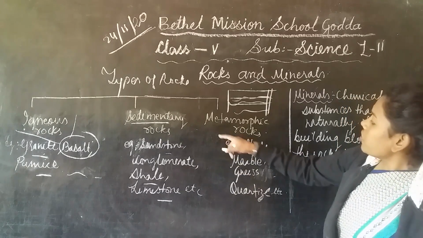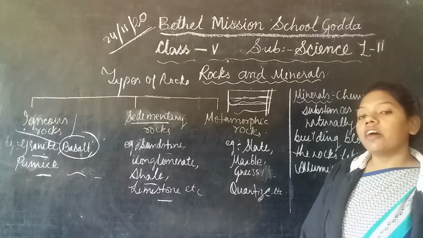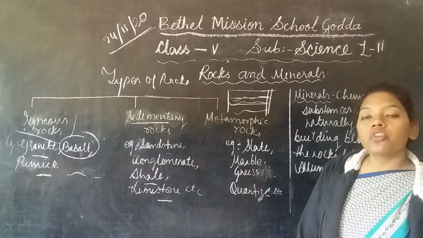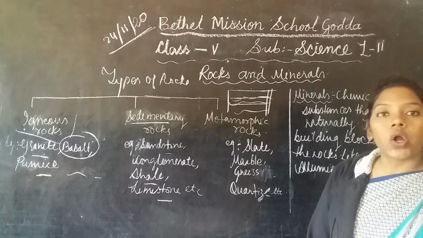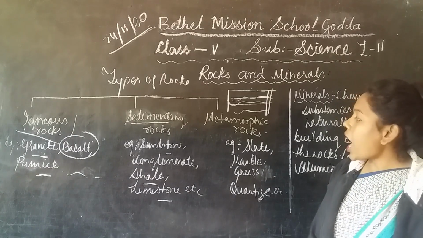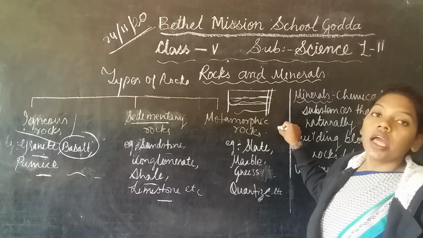Now if we talk about metamorphic rock, how is it formed? It is formed due to the high pressure and heat produced by the earth's crust and the core. All these sedimentary rocks convert into metamorphic rock.